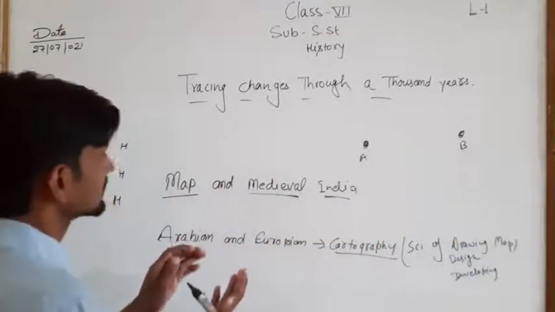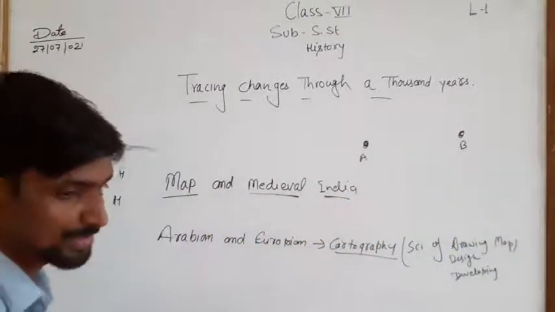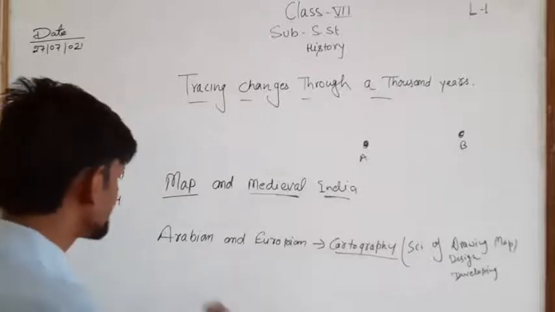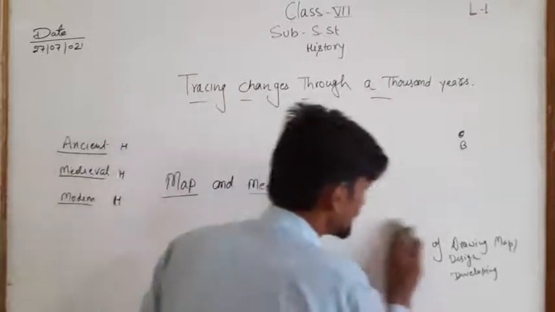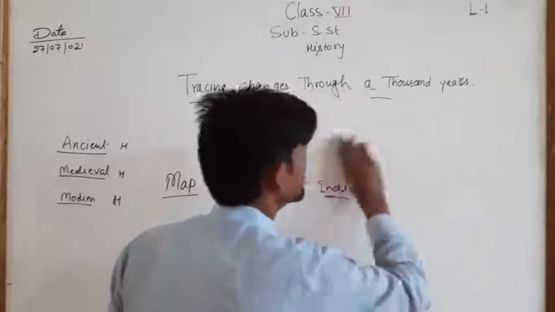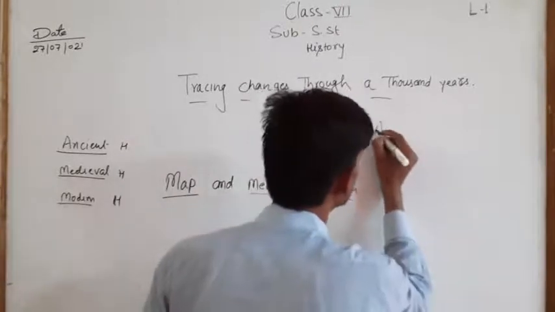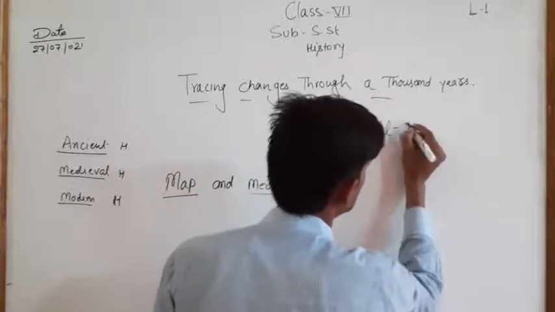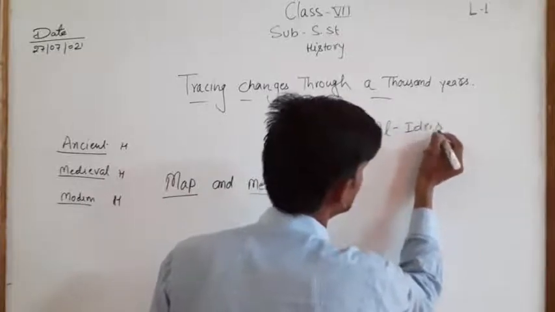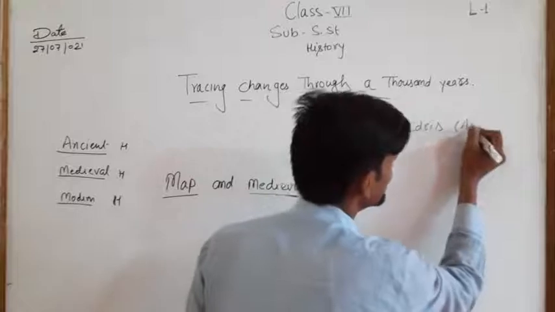In this process, the first map was developed by Al-Idris, an Arabian.